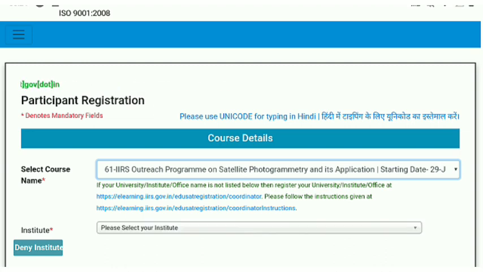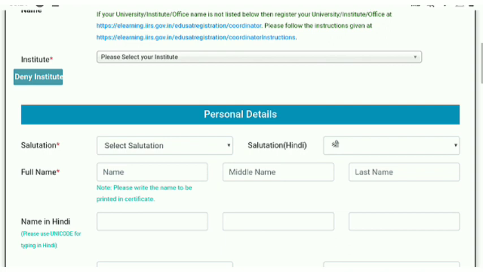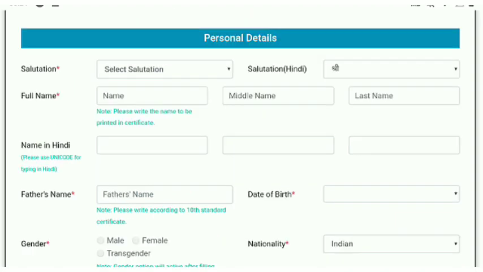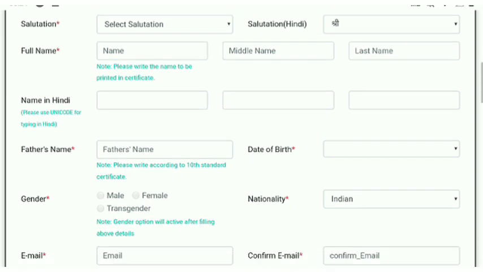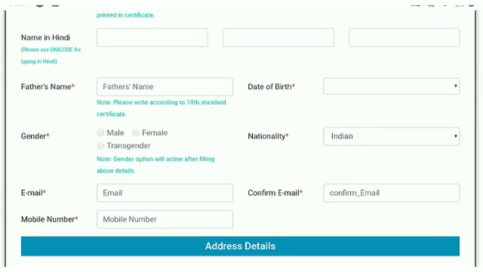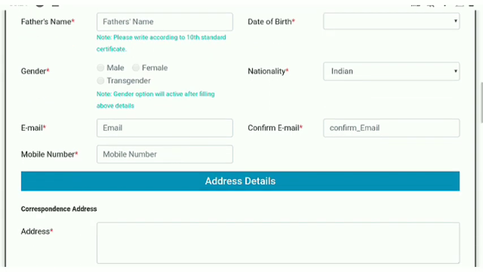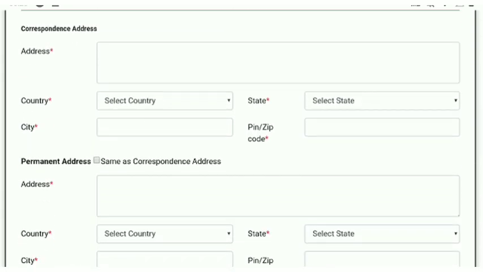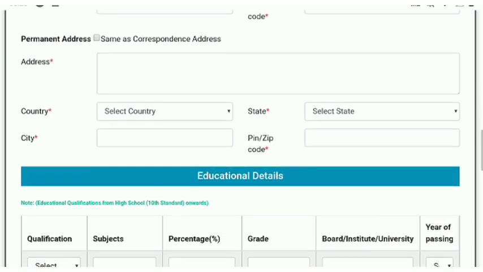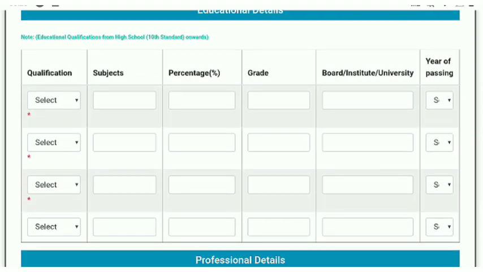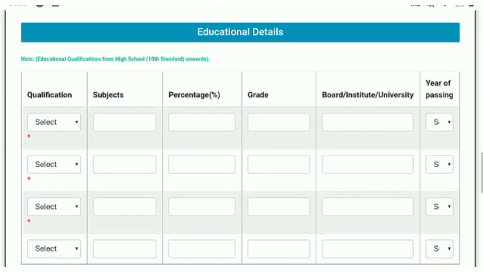And here there is an institute option. There is one important thing: your institute must first be registered on this site, and after that you can register for it. So here there are personal details: salutation, your name, full name. You can also register in Hindi, your father's name, your email, mobile number. There are many details required to fill up this form. You have to upload many images and results, marks of your intermediate and 10th board exams. So this is a long registration process.